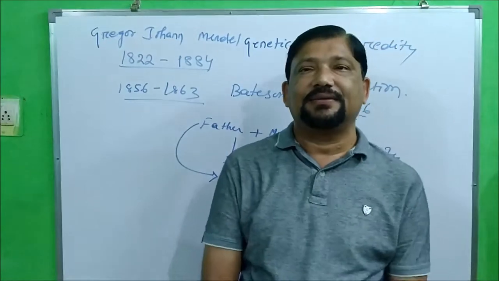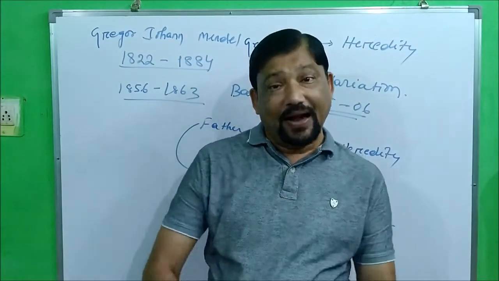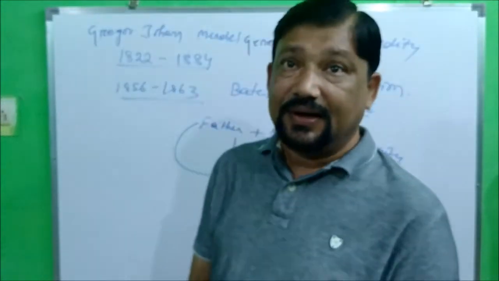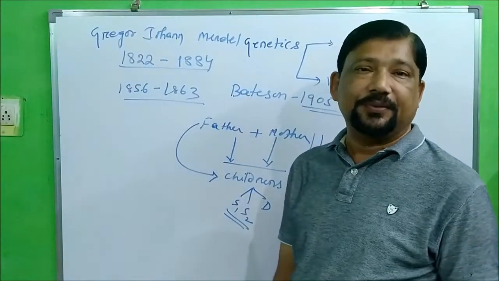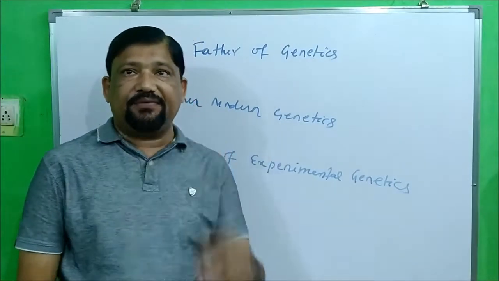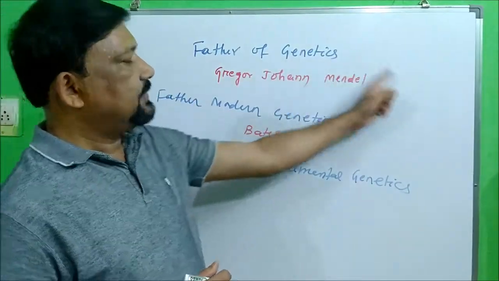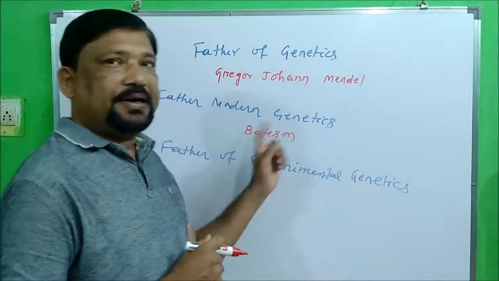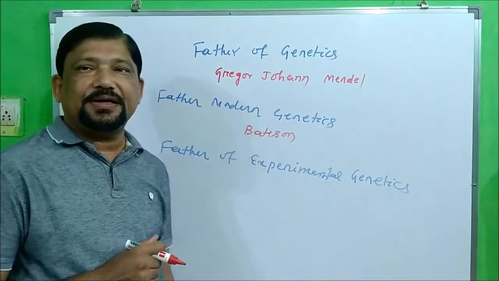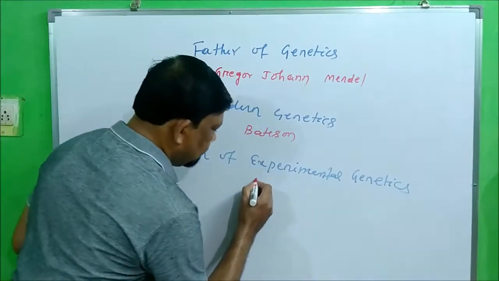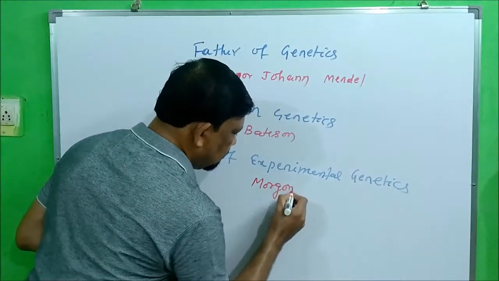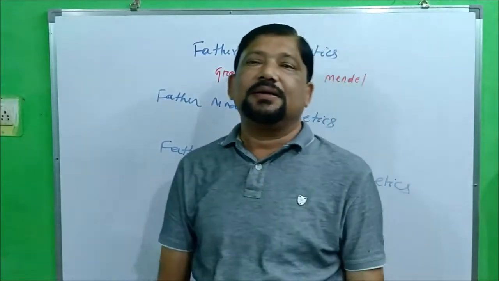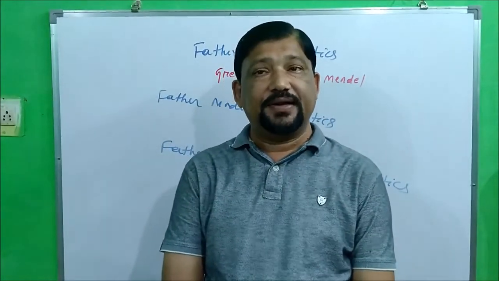As far as the father of genetics is concerned, three terms will come up. Let's see what those three are. Don't get confused; they are three different persons. Father of genetics, Gregor Johann Mendel; father of modern genetics, Bateson; and father of experimental genetics, Morgan. So we are going to study Mendelism. So let's learn the basic points of Mendelism.